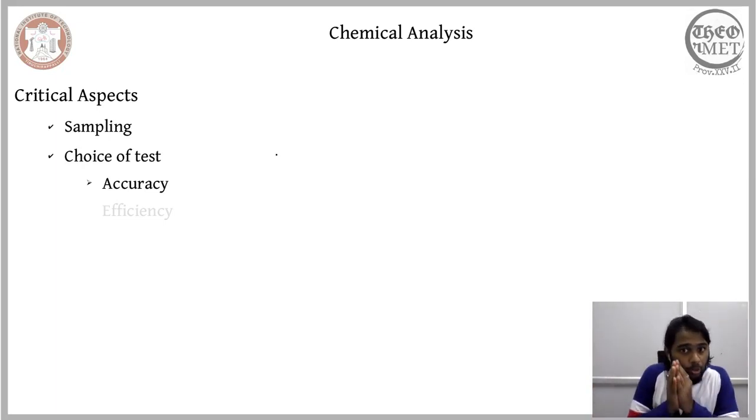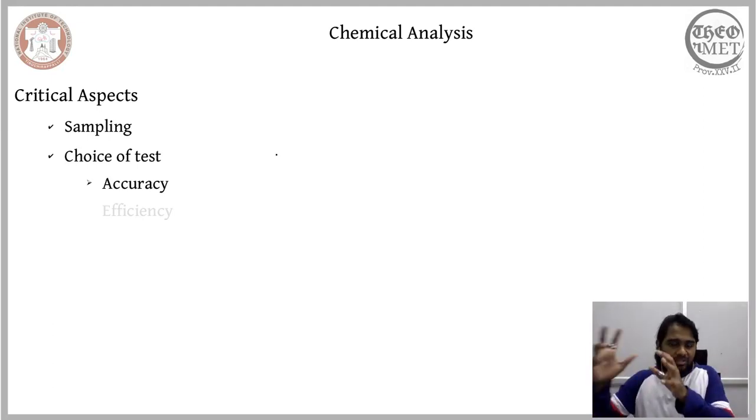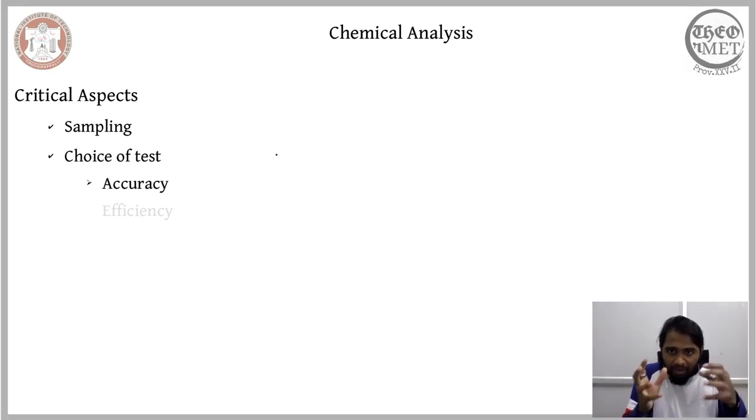So we are able to accurately estimate what the different chemical components present in the raw material are. One technique might be able to accurately estimate specific chemical components when compared to others. So the choice of the technique that we use for chemical analysis should depend on its ability to accurately measure the chemical components present in a given raw material.